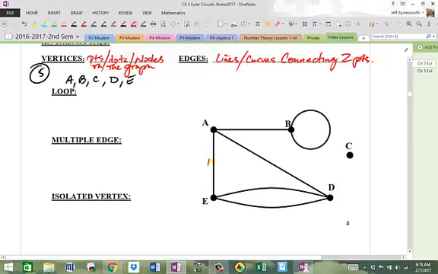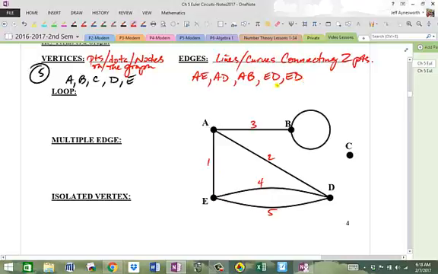So I see AE here, edge AE. AD is another edge. A is connected to D, so that's another edge. And then AB here, third one, AB. So A is connected to E, D, and B, so there are 3 edges there. E is connected to D twice, so there are 2 edges here, and we need to list them twice. ED twice. So we have 2 edges.